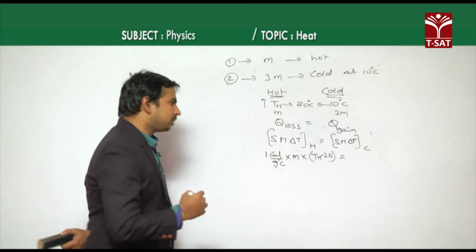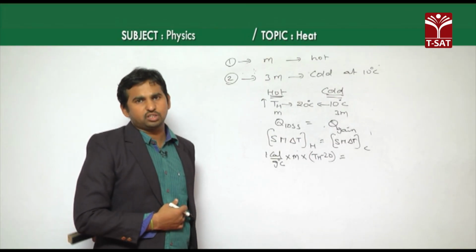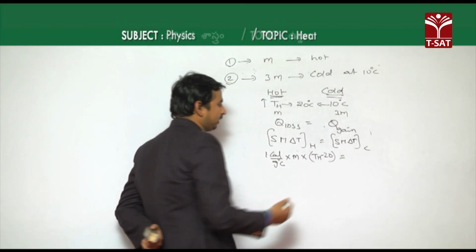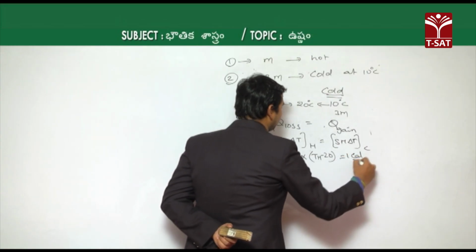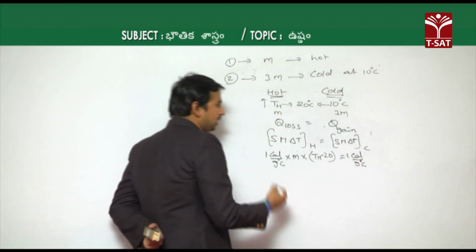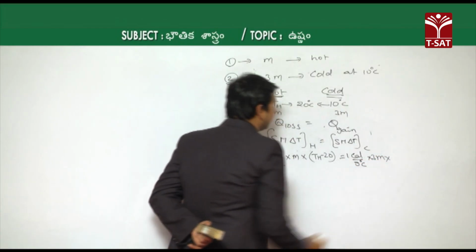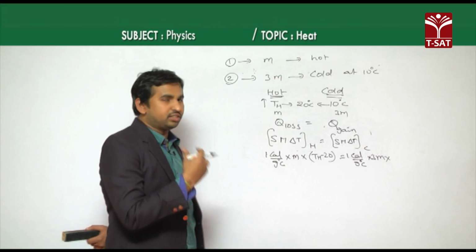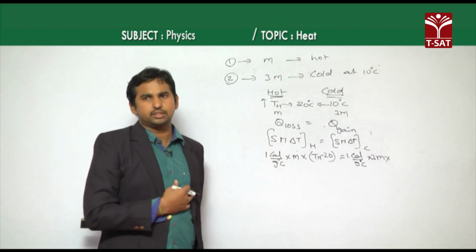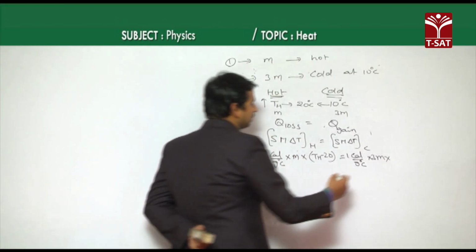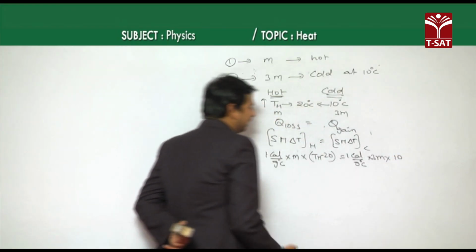In the case of the cold body, again the specific heat is for water, which is 1 calorie per gram degree Celsius. The mass given is 3 times the hot body's mass, and the temperature has increased from 10 degrees Celsius to 20 degrees Celsius. So here the change is 10.